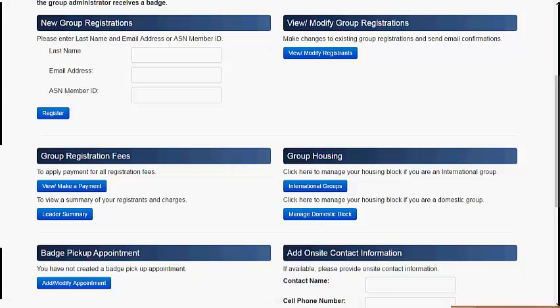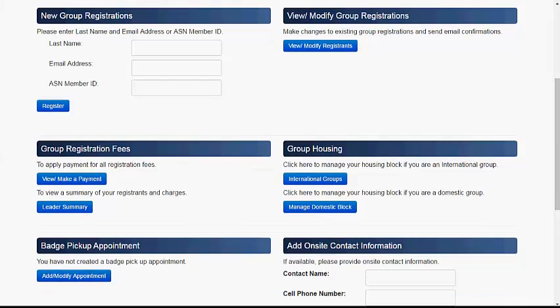Group Housing. If you are an international group, click International Groups to manage your housing block. If you are a domestic group, click Manage Domestic Block to manage your housing block.